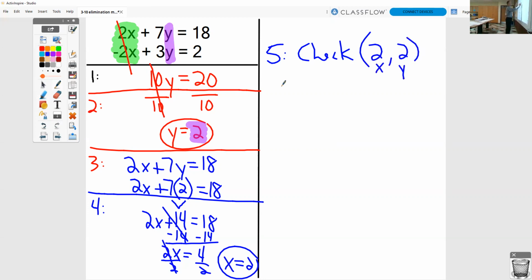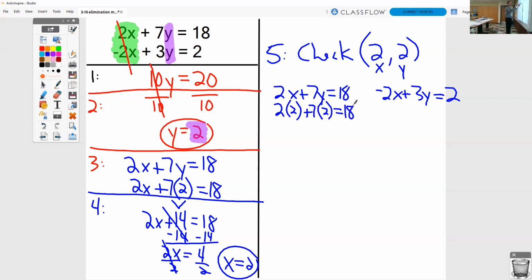So subbing them back into both of the original equations. Remember that when you do your check, it has to check in both equations. If it only checks in one equation, it's not the right answer. So instead of 2 times x, I have 2 times 2. Instead of 7 times y, I have 7 times 2. You could type this part right into the calculator if you wanted to. 2 times 2 is 4, plus 7 times 2 is 14. 4 plus 14 gives you 18, so 18 equals 18.